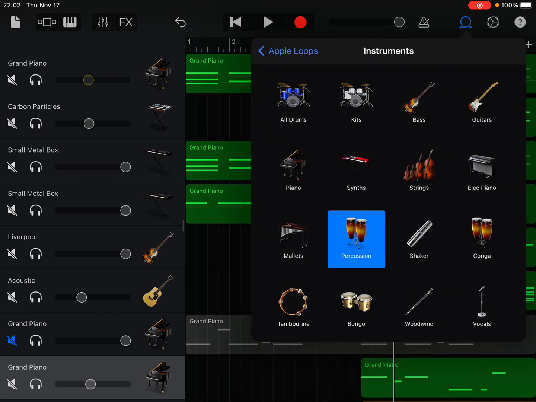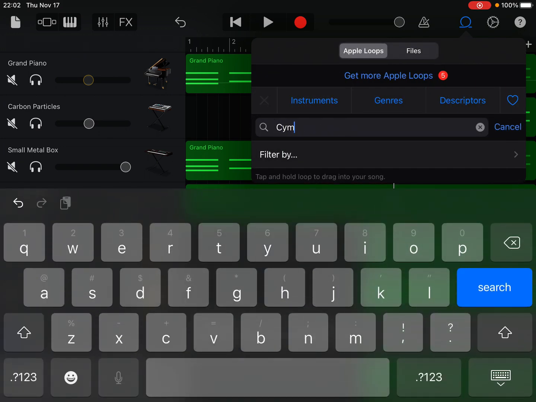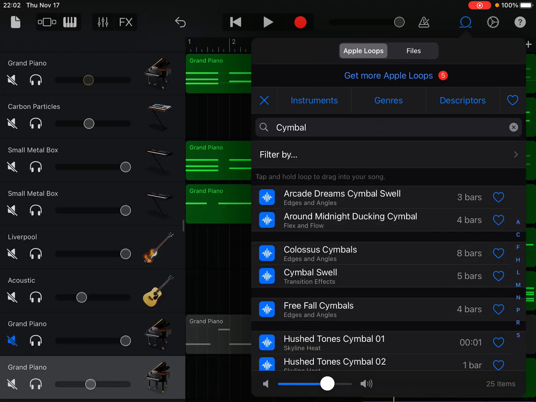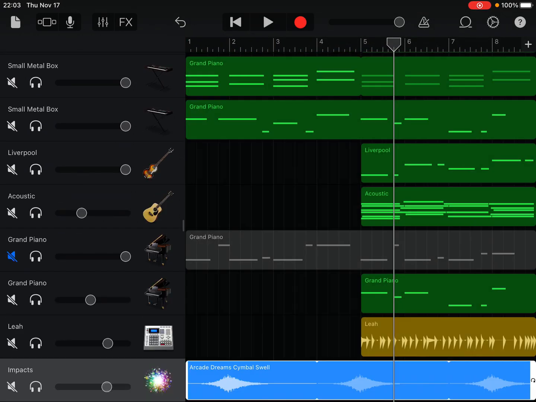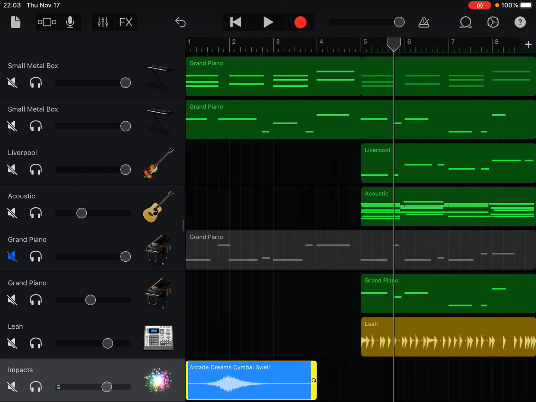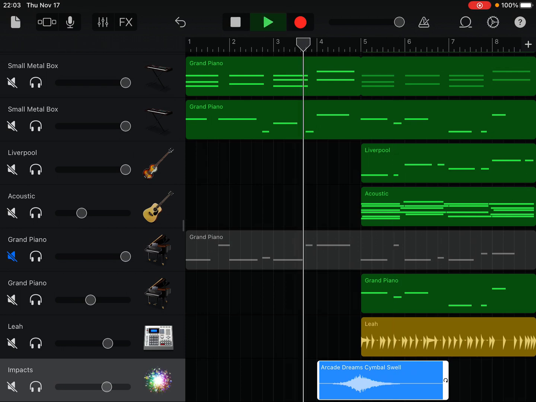There's no cymbals. Okay, what if we get rid of the percussion instrument there and then we can type in cymbal one more time here. All right, we got a couple. All right, that's perfect. We're gonna click this, hold it, and then drag it to an open section. I do not want to loop this. We will get rid of the loop. And now we're gonna cymbal swell it so that the highest, loudest part is when bar 5 starts. Now let's take a listen to the transition period here.